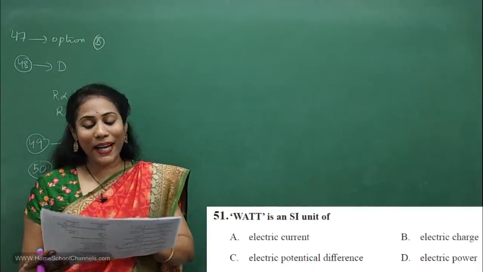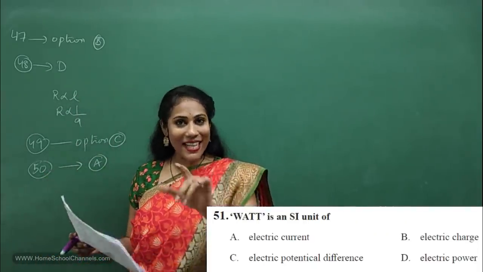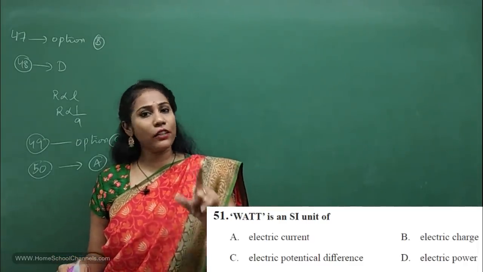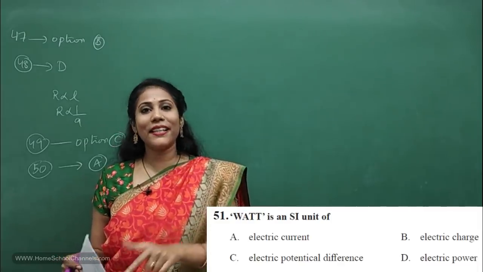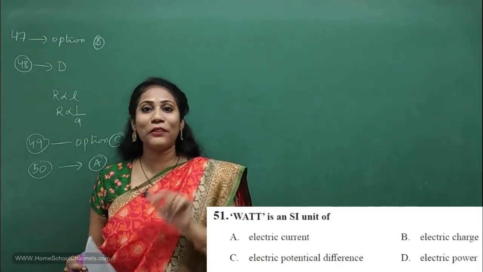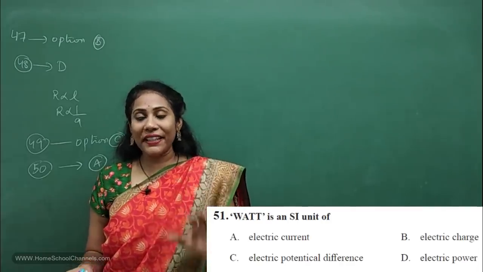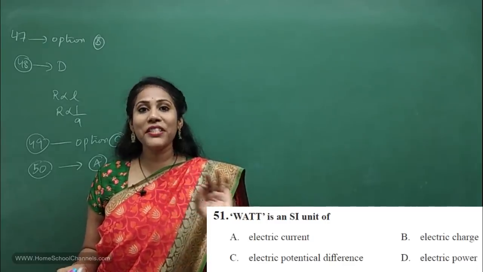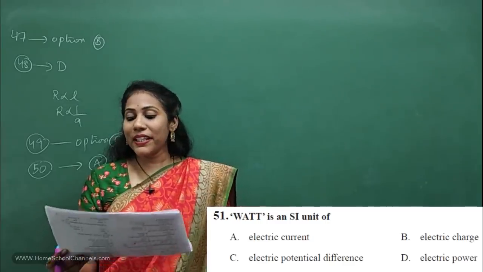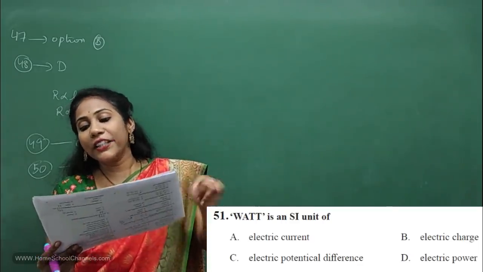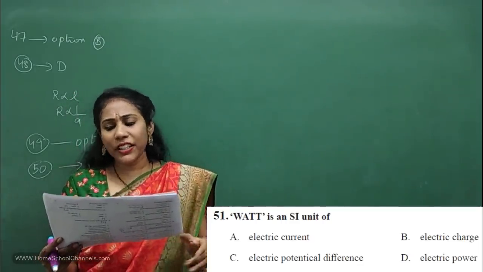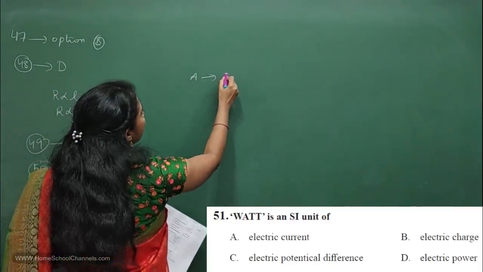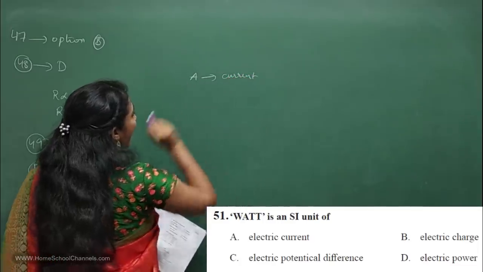The moment I see this question, I remember the things I said in the electricity video. I said about the units, definitely one question you can expect, right? Similarly, the question is asked in the model paper about the units. See, the units and quantities are the most important thing that can be asked for MCQ from the chapter electricity. Concentrate. So here they are asking, what is the SI unit of which quantity? Electric current? No. Can you tell me what is the SI unit of electric current? Ampere. Right?